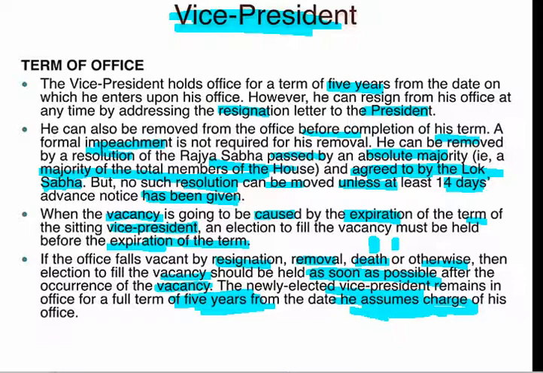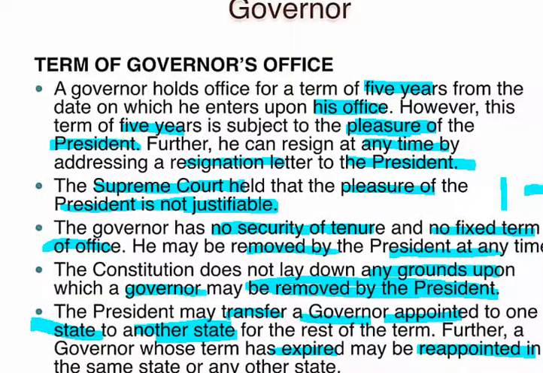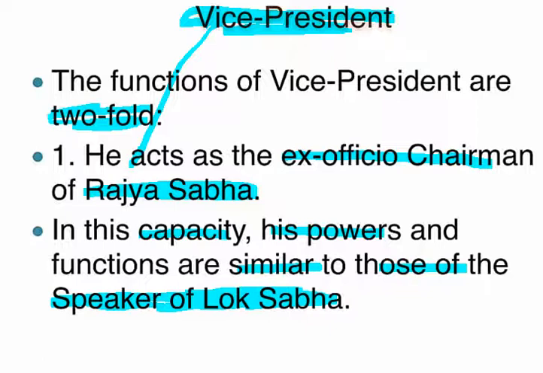The vacancies should be filled as soon as they occur. The governor is appointed and removed at the pleasure of the president. The term of office is 5 years only, and the president can reappoint him for the same post.